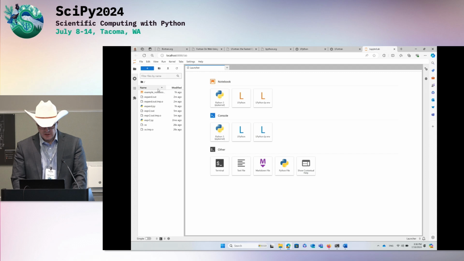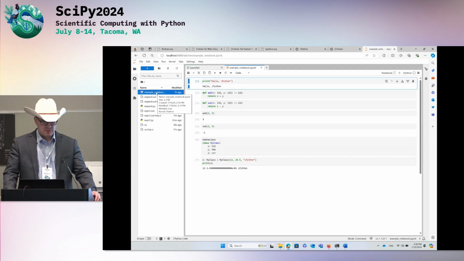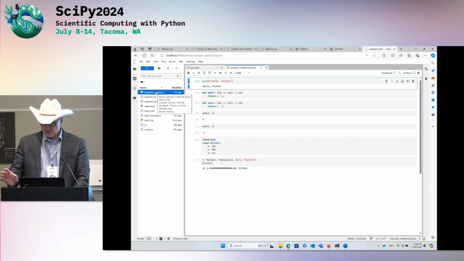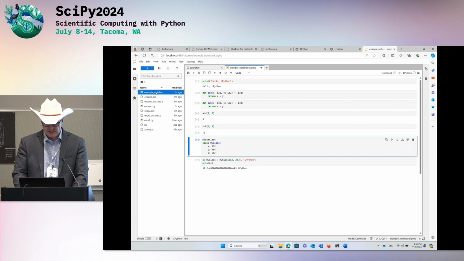So I think I have an example notebook here. This is very new. We just got this working on Monday, but it runs in Jupyter. It looks like Python. It is Python. Compiles as you would expect.